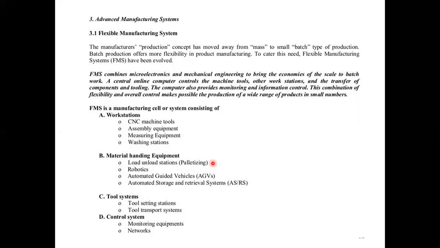The material handling equipment having load unload stations, robotics, automated guided vehicles, automated storage and retrieval systems like that. Tool systems having tool setting stations, tool transport systems. The next one is control system having monitoring equipment and network. So these are the elements of FMS.